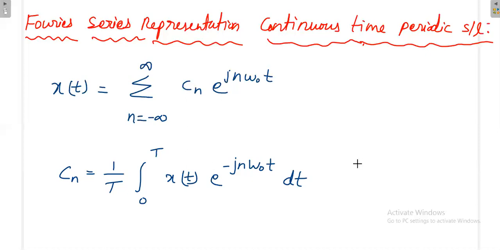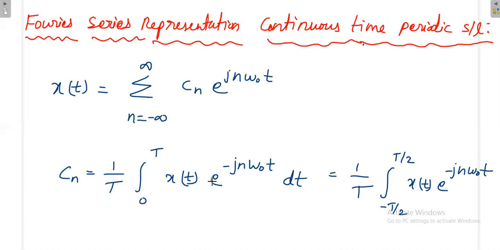Sometimes instead of doing it like this, we can also do it like this: integration from minus T by 2 to plus T by 2, x of t e power minus j n omega naught t. For some problems, both methods will definitely be easy, and they have to give the same answer. Sometimes if we follow this, the procedure will be a little bit simple, and sometimes if you follow this, it will be simpler. Which one we follow depends on whether you know exactly the mathematical equation of x of t in between the interval.